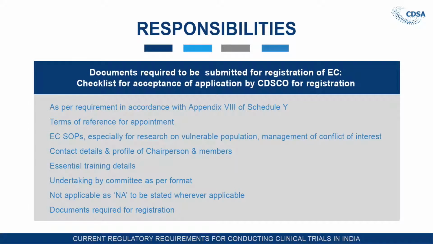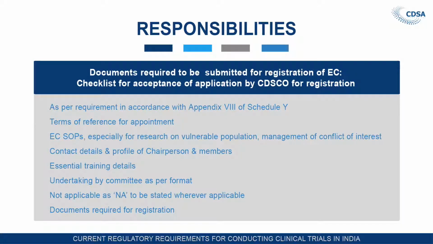Now let us see the documents required to be submitted for registration of ethics committee. The checklist for acceptance of application by CDSCO for registration. Once the application is there, the CDSCO will verify whether the documents are there or not. The checklist has been provided as per requirement in accordance with appendix 8 of schedule 1. Terms of reference for the appointment, that has to be given, on which terms the committee member has been recruited. Then ethics committee SOP, especially for research on vulnerable population.